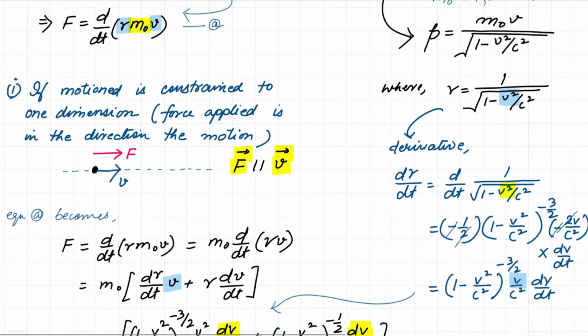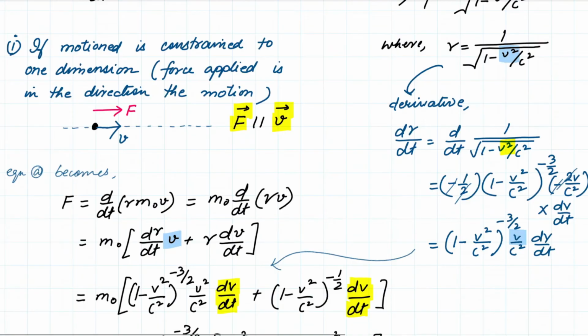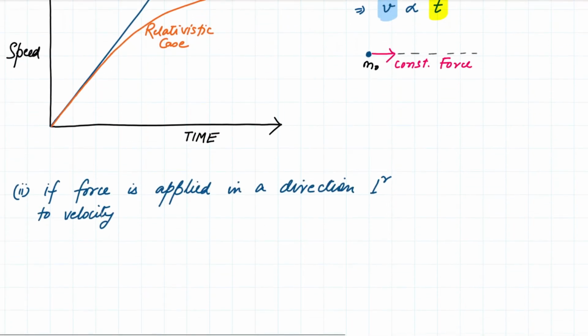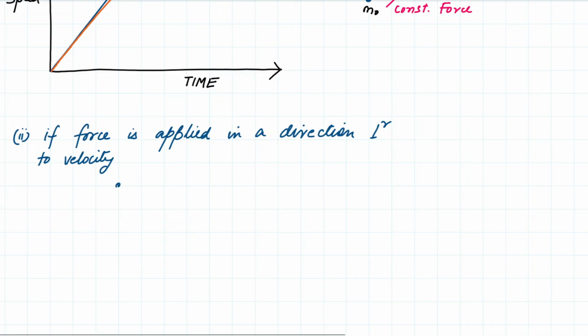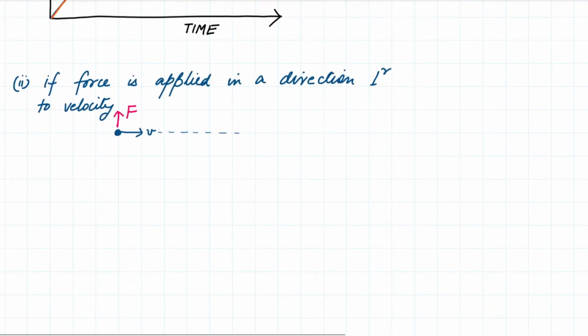Here I only took cases where the motion is constrained to one dimension and the force is being applied in the direction of velocity. What if we apply the force perpendicular to the direction of velocity? If the object is already in motion along a particular direction, but the force is being applied in a direction perpendicular to the instantaneous velocity of the object, in that scenario, I can again apply this equation. I can take a look at this particular equation where F is equal to d/dt of gamma m naught v, and then see what we get.